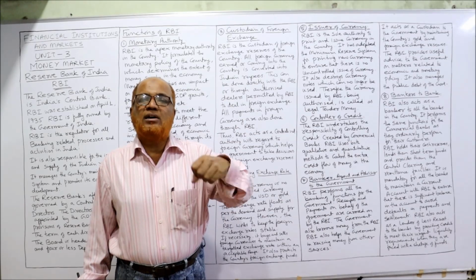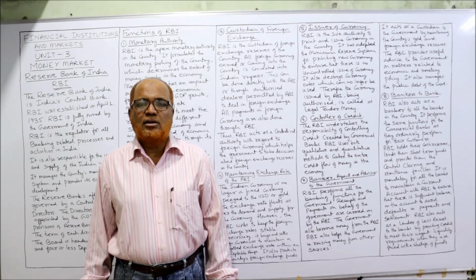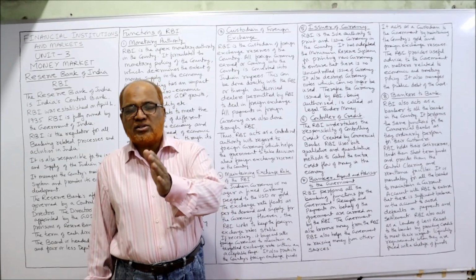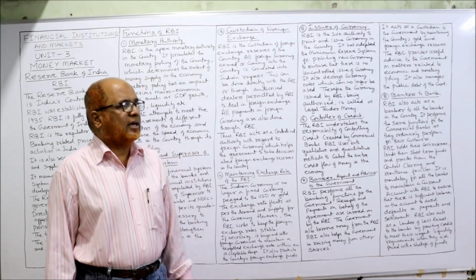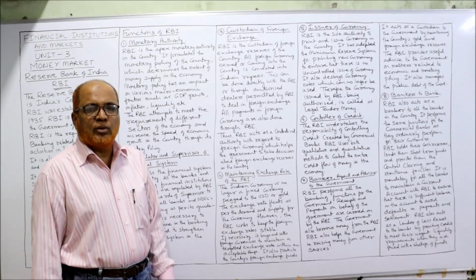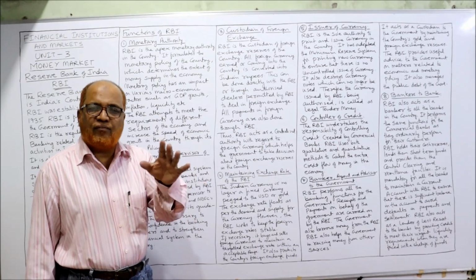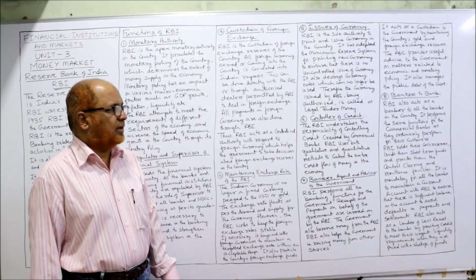But RBI has given this permission to authorized dealers, to some banks. So both the RBI as well as authorized dealers are permitted to deal in foreign currency. And all payments in foreign currency are also done by RBI. So receipts and payments in foreign currency will be done by RBI or its authorized dealers.